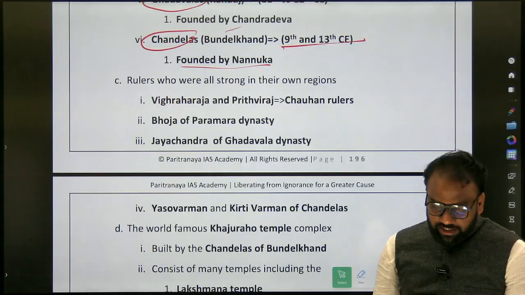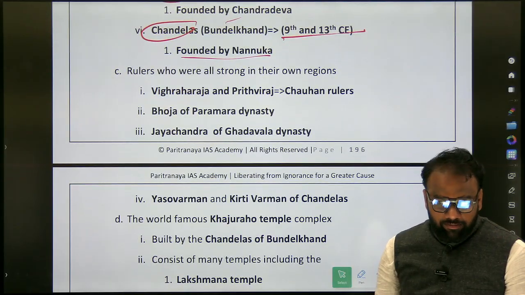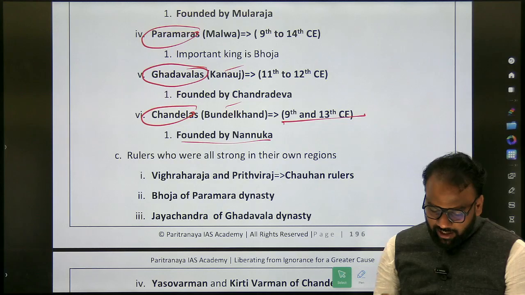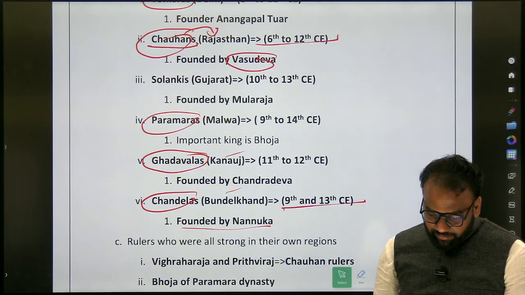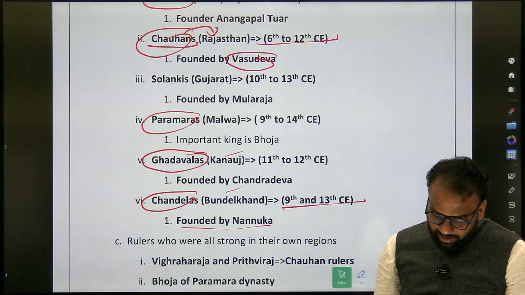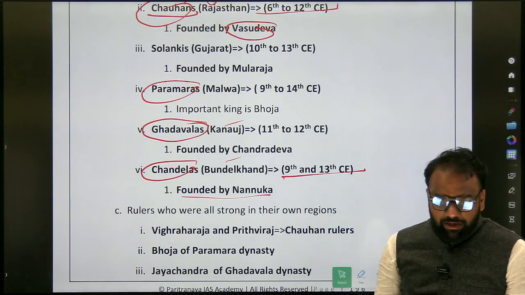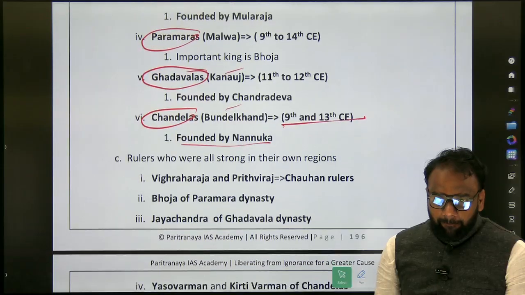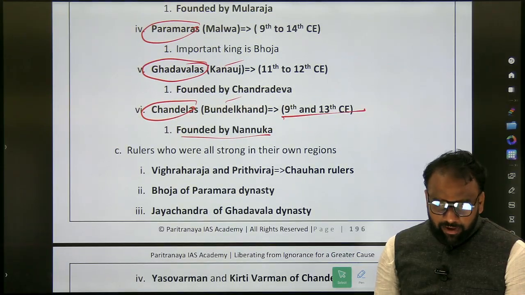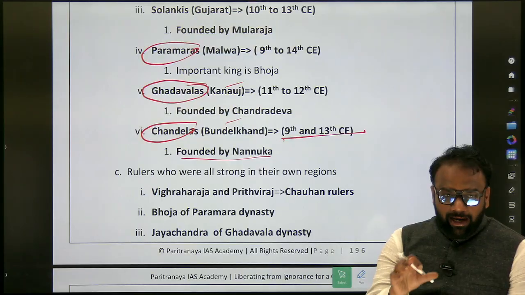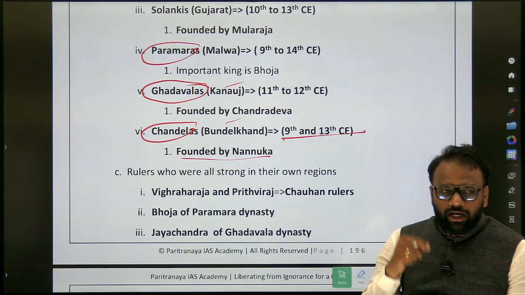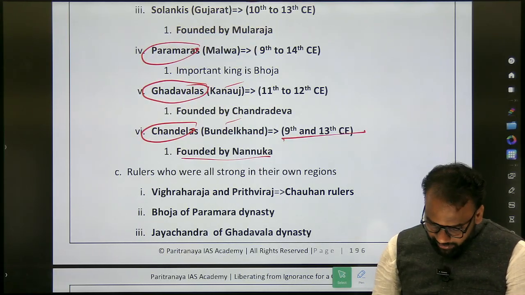Next, Chandelas are ruling from which region? Bundelkhand. Next, Gardwalas: Kanauj. Paramaras: Malwa. Next, Moola Raja is a personality associated with which dynasty? Solanki dynasty. Chandradeva: Gardwala. Okay. In this fashion, whatever this list is, you will take it back and write it in that free space. Repeatedly you will focus on that.